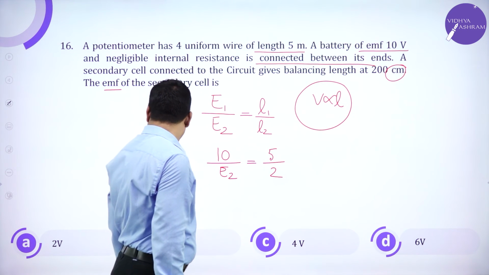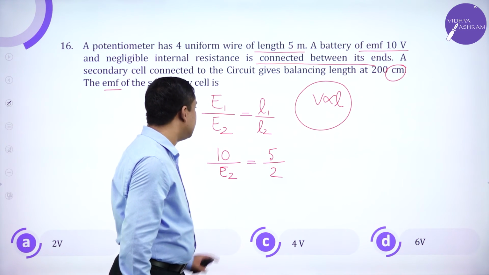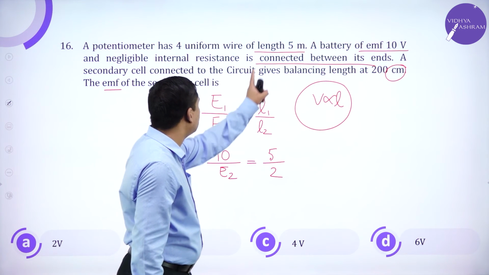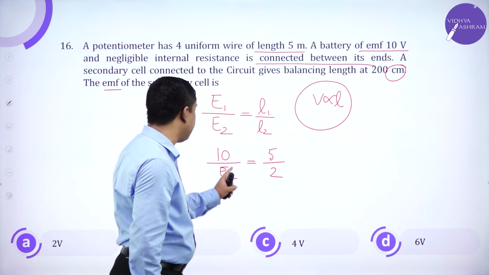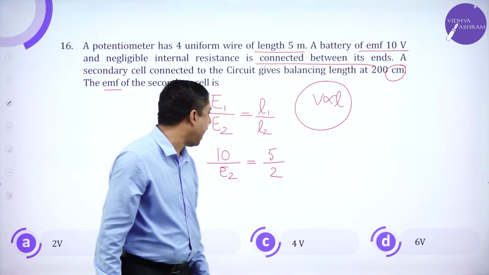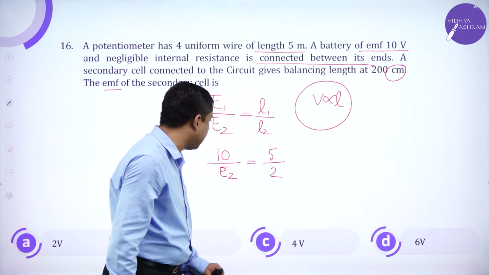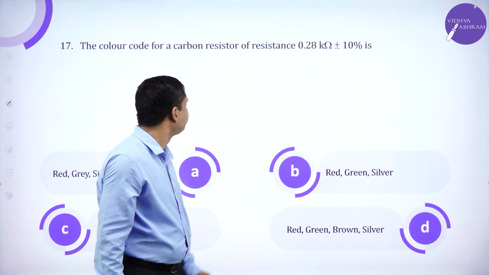So when you simplify, what do we arrive at? L1 is 5, L2 is 2, EMF is 10. You will arrive at E2, so you get the answer as 4 volts.